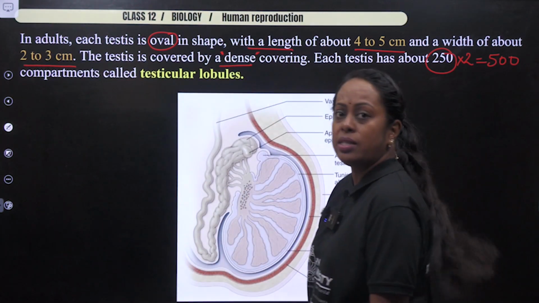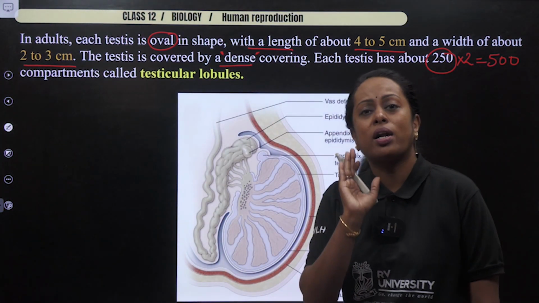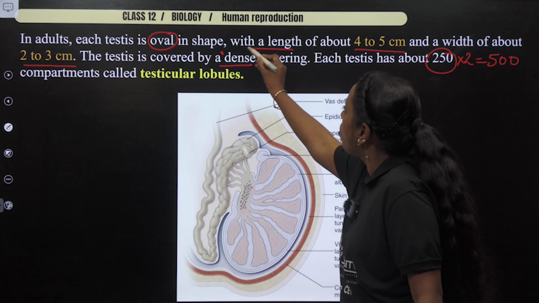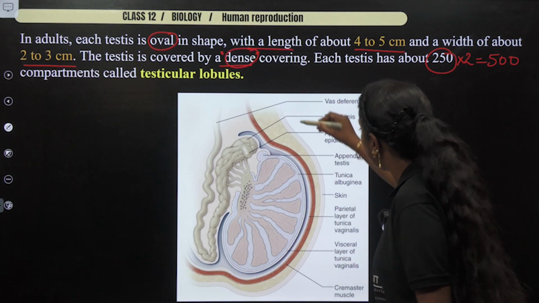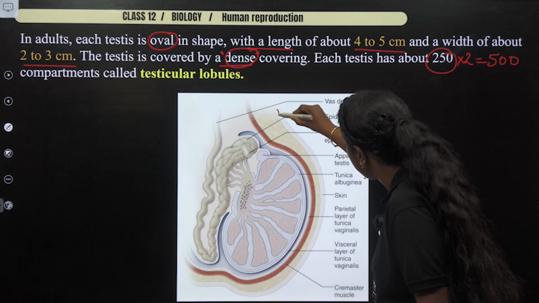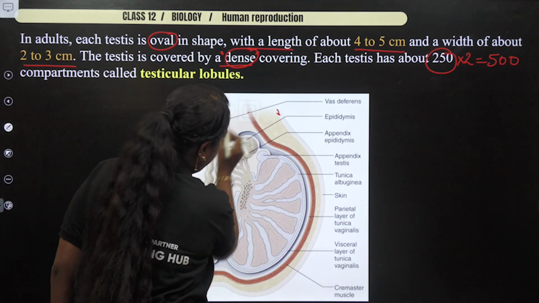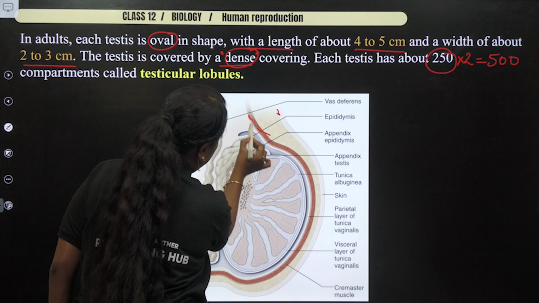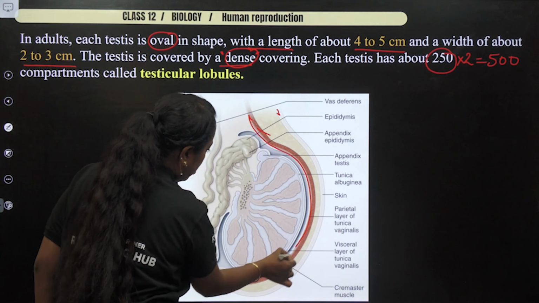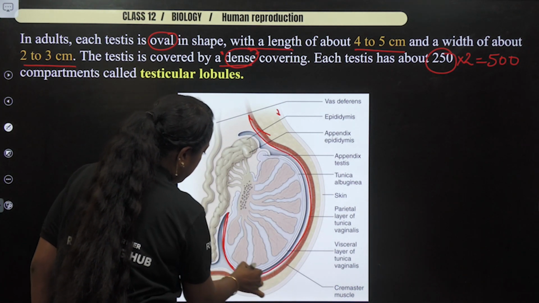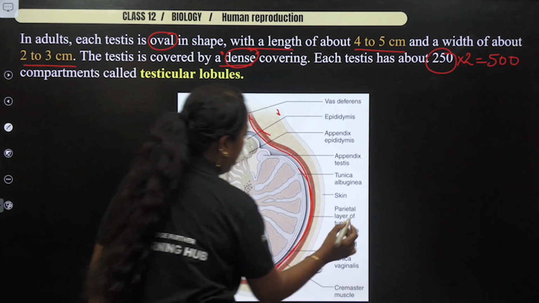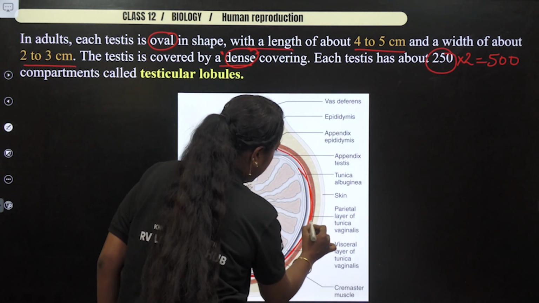Now, let us see this image. I want you to understand only one point. The so-called dense covering comes somewhere here. Let me highlight it. So this part I'm highlighting, and let me write that particular region name.